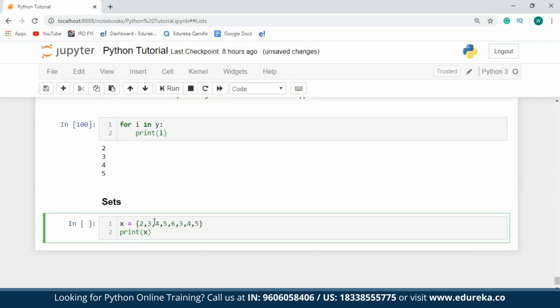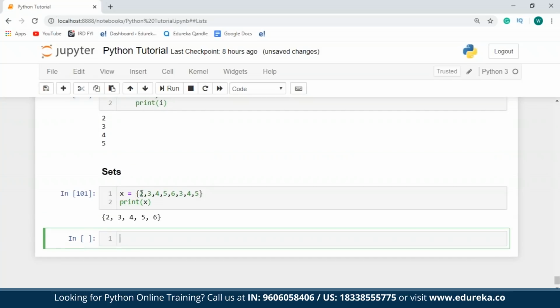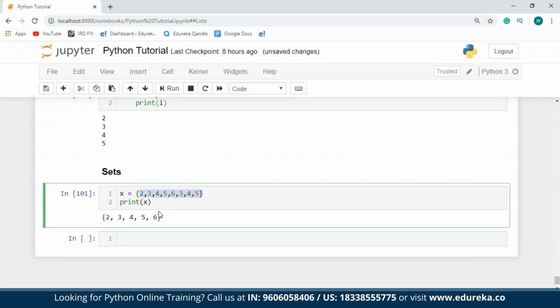And then I'll just print the set. So as you can see over here, I supplied 8 values, but only 5 values are present in my set. Now this is because I have 3 repeated values, and those values are not printed again in my set.